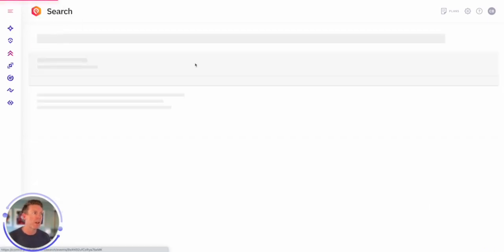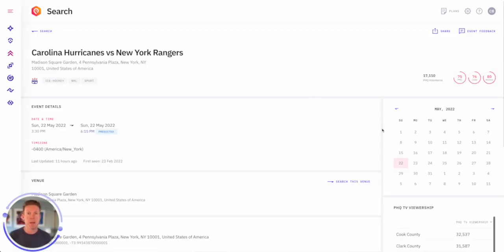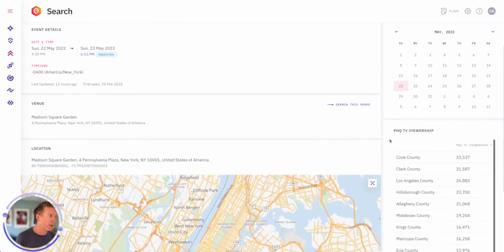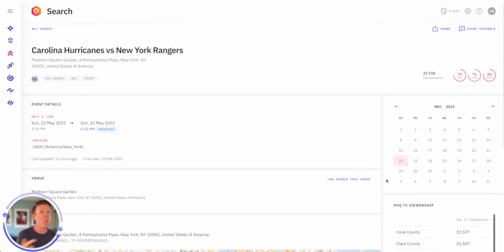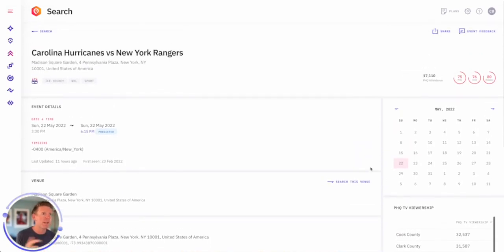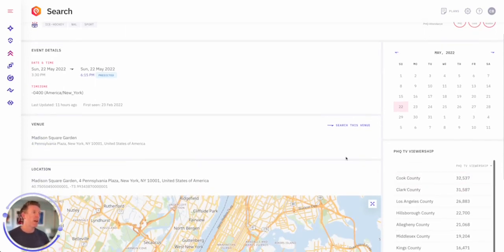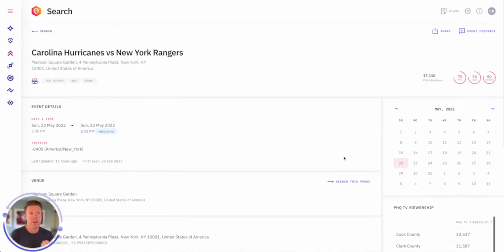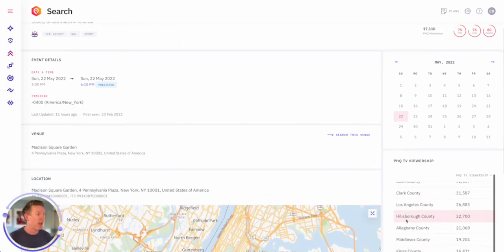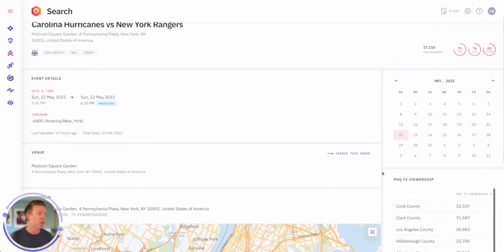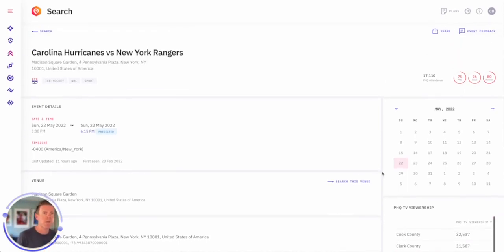Another really cool thing here is this game is being televised. So we predict the viewership and where that viewership is going to happen. Why is that important? Well, for a pizza delivery company, there might be people at home ordering pizza to watch this particular game. So they can better understand what areas are going to see a surge in demand by people viewing this game and what stores correlate to that as well.